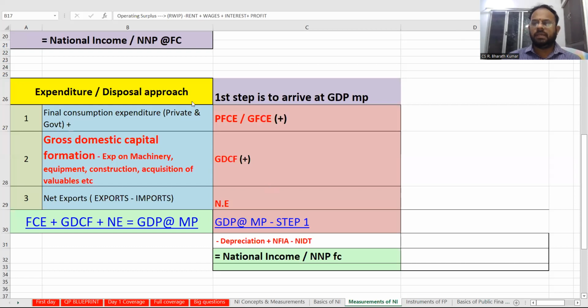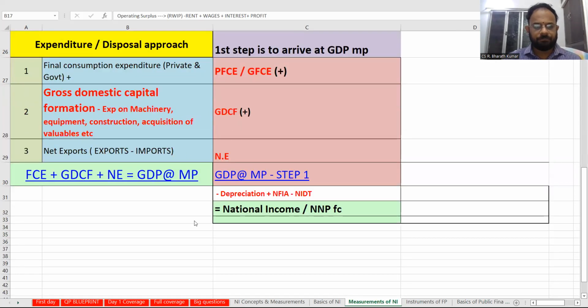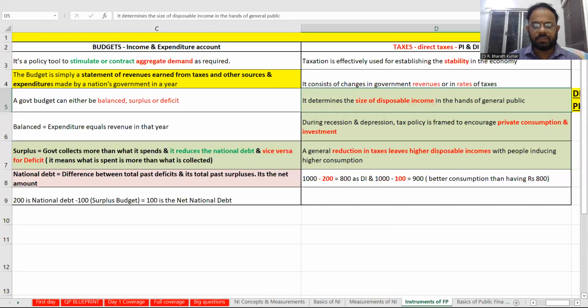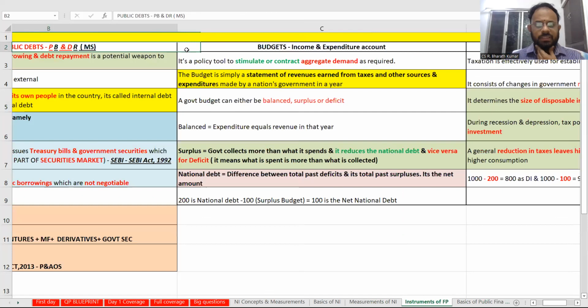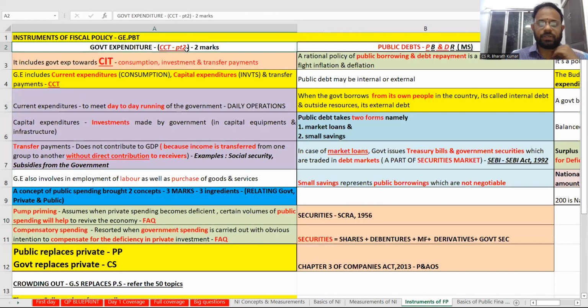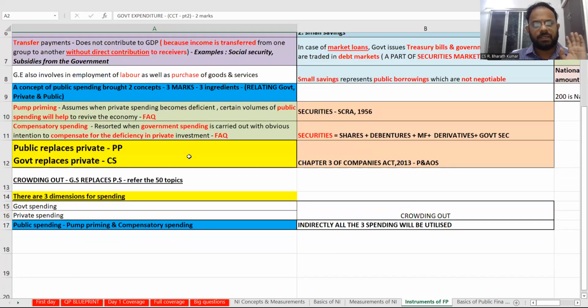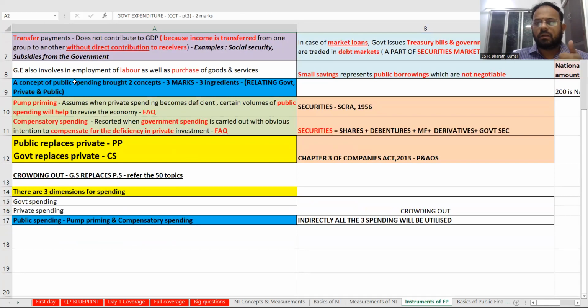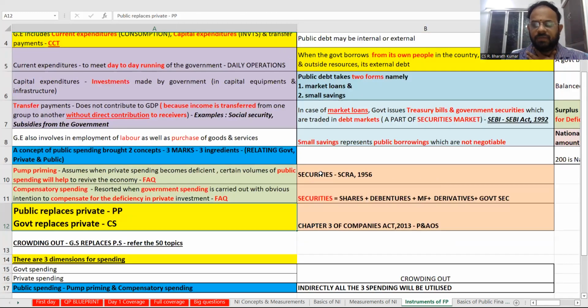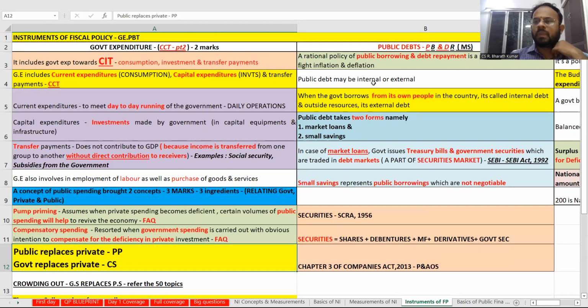So we are done with the measurements of national income. What are the instruments of fiscal policy? I already told you that there are 4 instruments, relating to consumption, investment and transfer payment, and relating to pump priming, compensatory spending and crowding out. Anyways, we will cover this in the 50 topics as a heading.